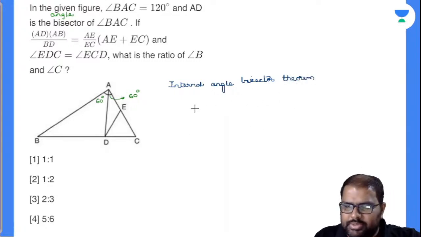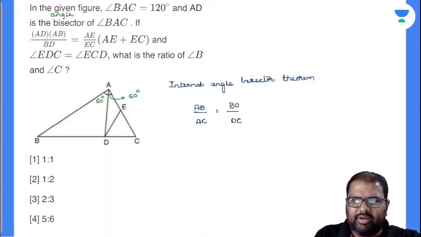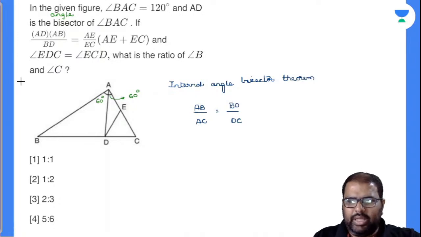Right, now closely observe there AB by AC, because AD is the angle bisector, na. BD by DC. This is your internal angle bisector theorem, and you are given one value here, AD into AB by BD is equal to AE by AC, AE into EC.